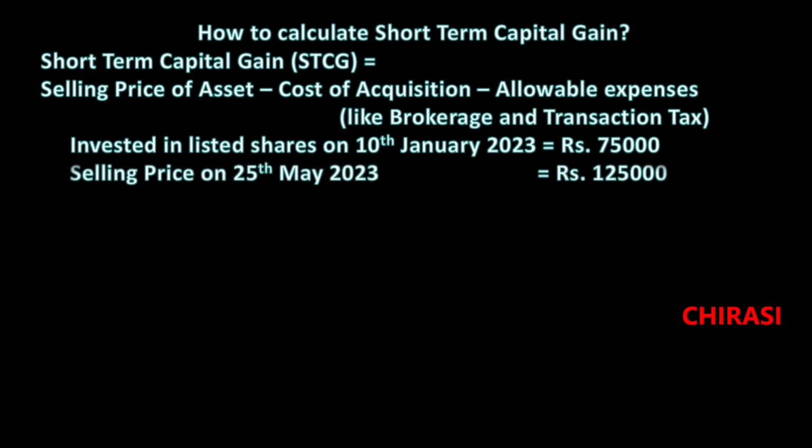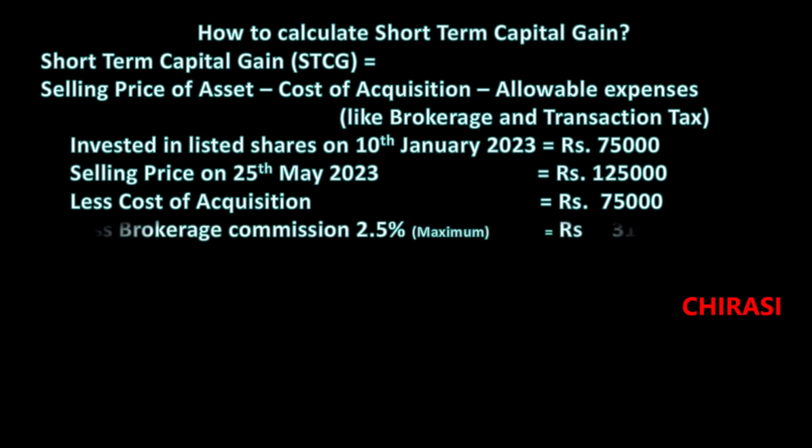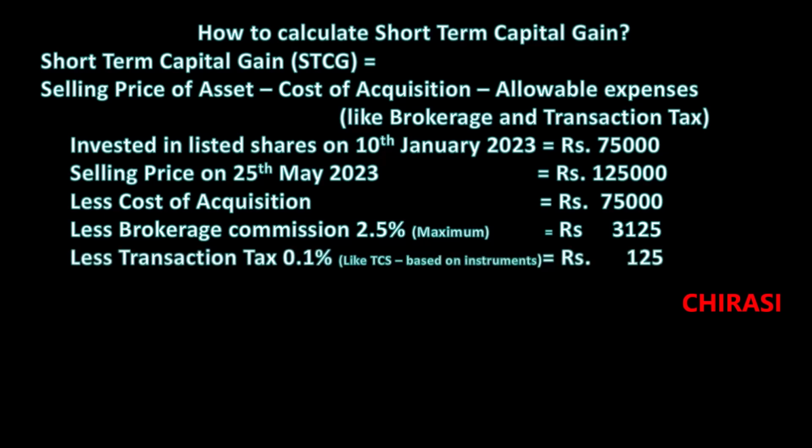These shares have been sold in the market on 25th May 2023 for rupees 1,25,000. From this 1,25,000, the cost of acquisition is rupees 75,000, less brokerage commission at whatever percent on the total turnover, less transaction tax of 0.1%, like rupees 125.